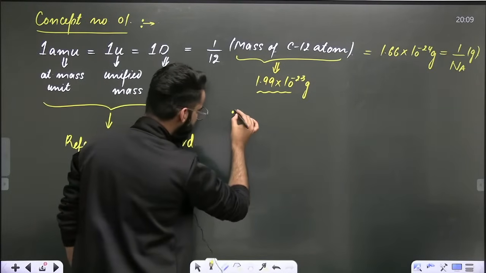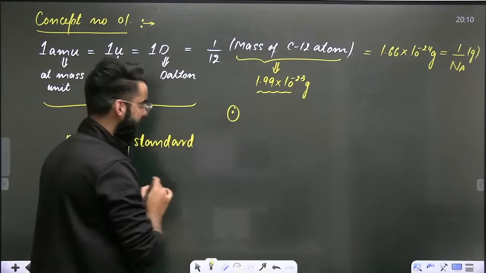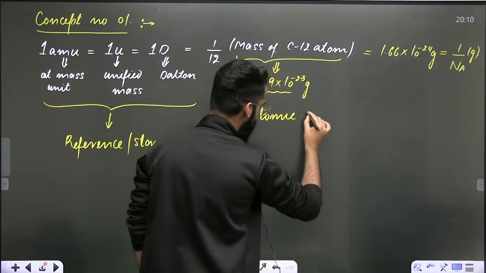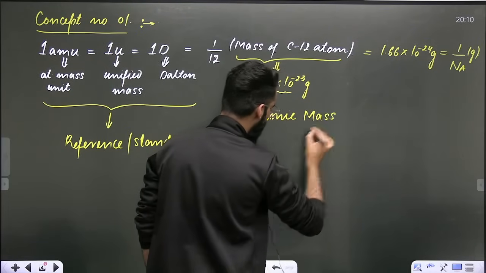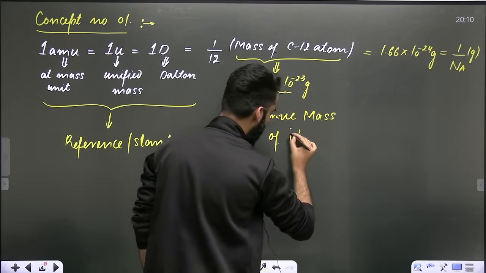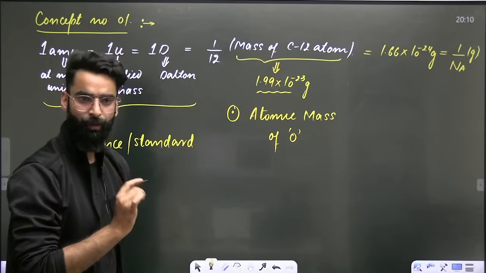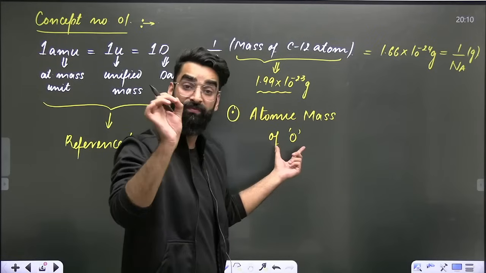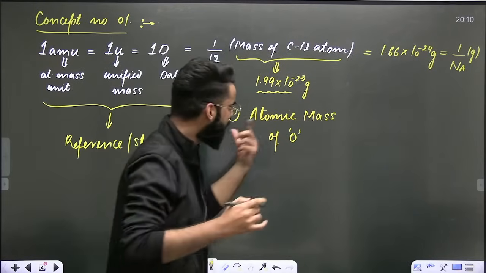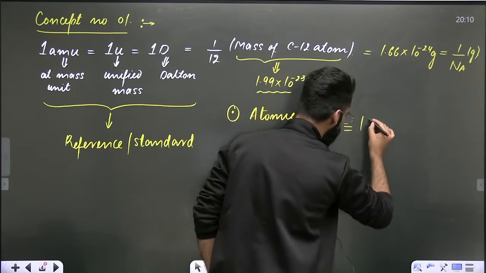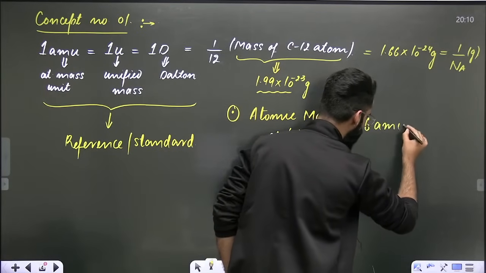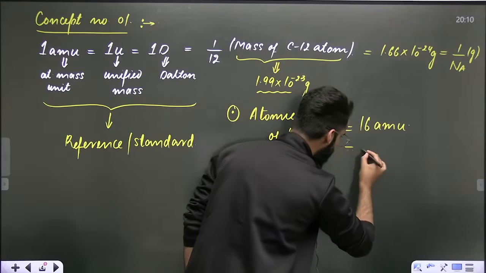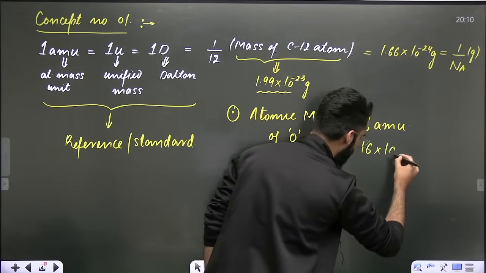For example, I'm writing a statement. Understand and analyze things. Atomic mass of oxygen. What is meant by it? Atomic mass of oxygen means I am talking about the mass of one atom of oxygen. And the atomic mass of oxygen, as you all must be knowing, is 16 AMU, right? Can I say 16 AMU can be written as 16 multiplied by 1 AMU?